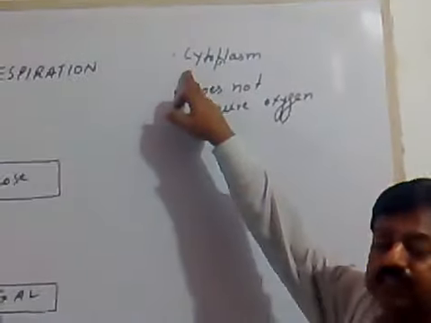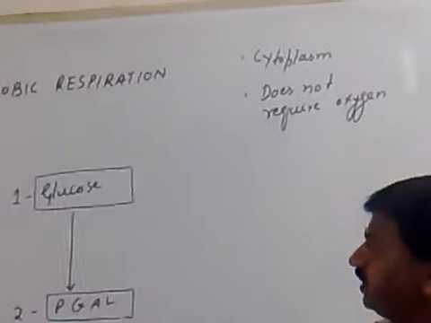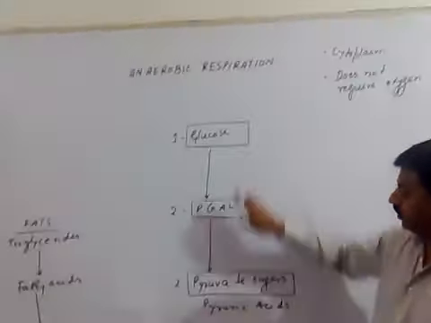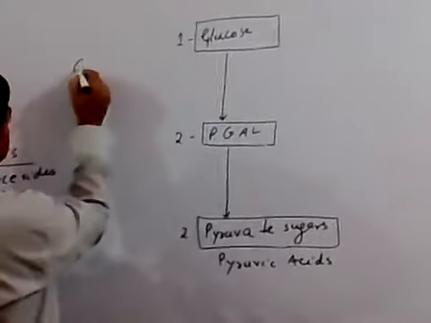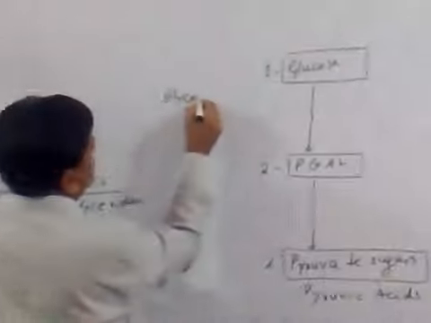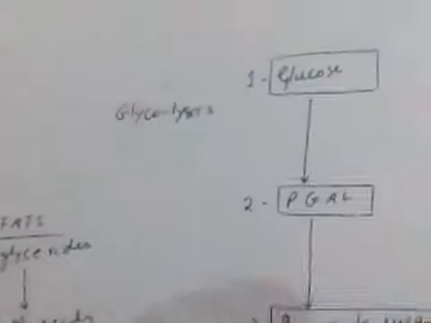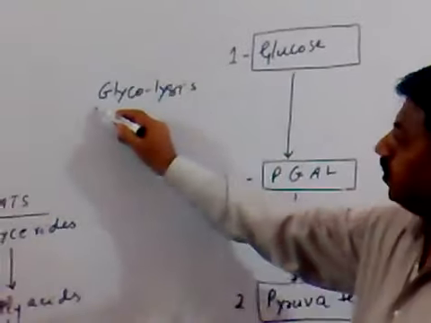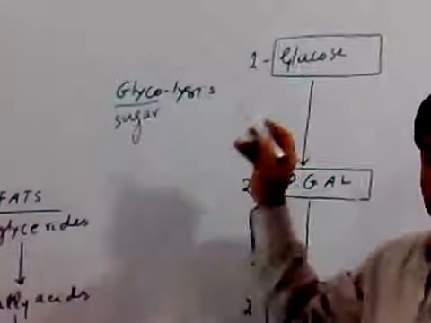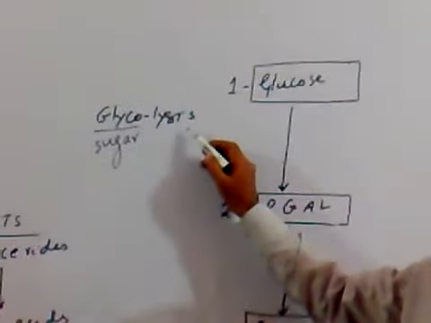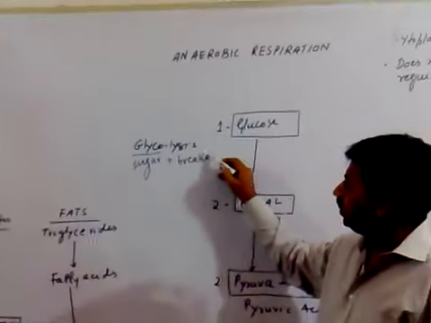And where does it occur? It occurs in the cytoplasm, outside the mitochondria, and this breaking down of glucose into two molecules of pyruvic acid is called glycolysis. If you break the term down, glyco means glucose or sugars, and lysis is a Greek root meaning splitting apart, breaking.